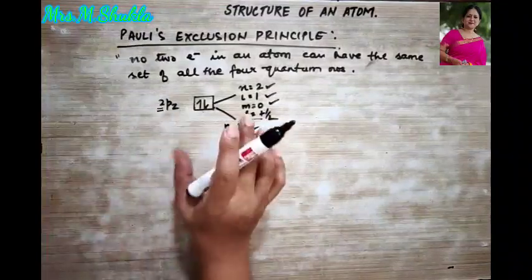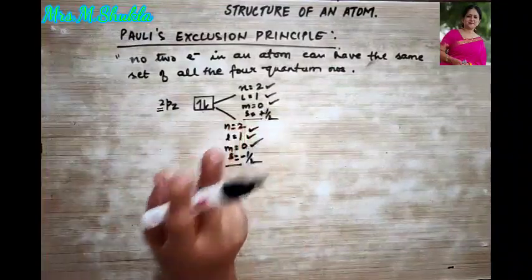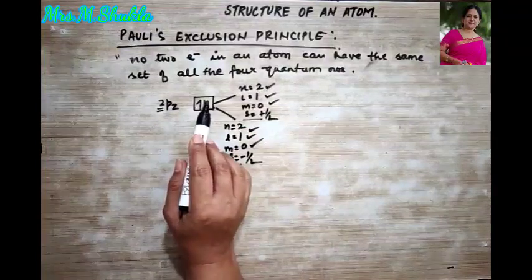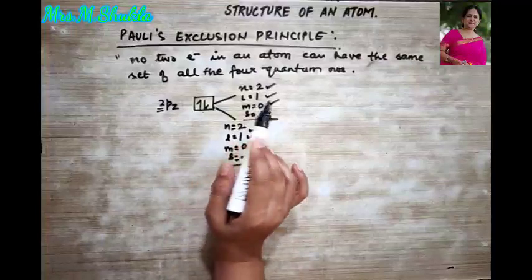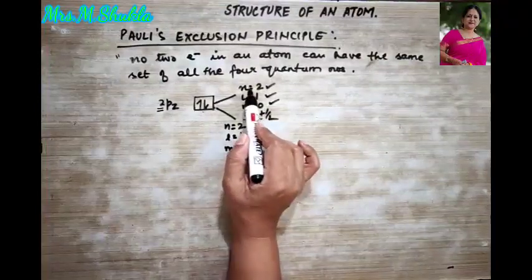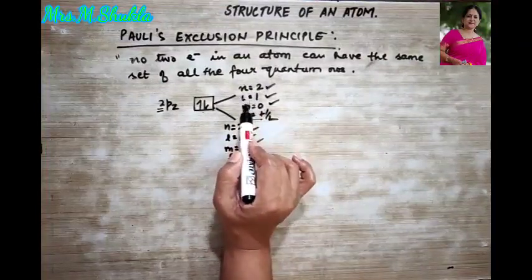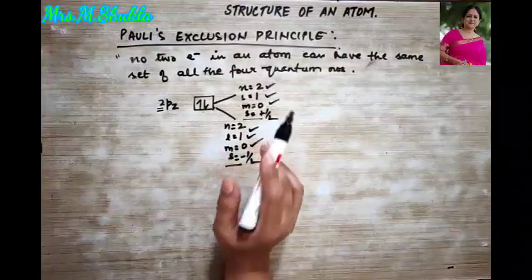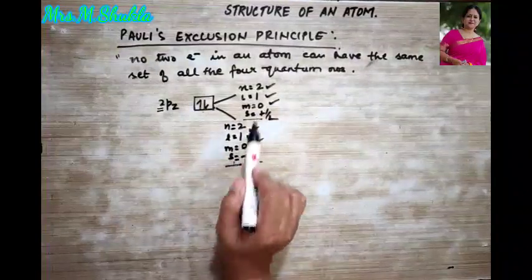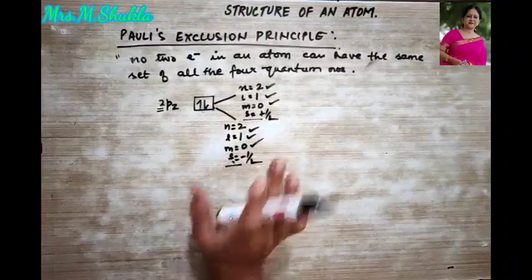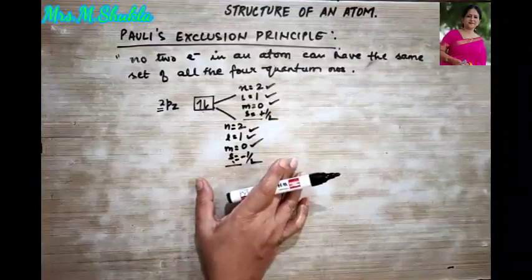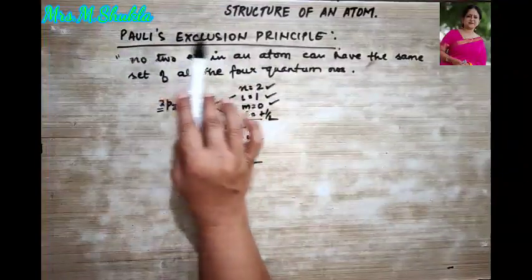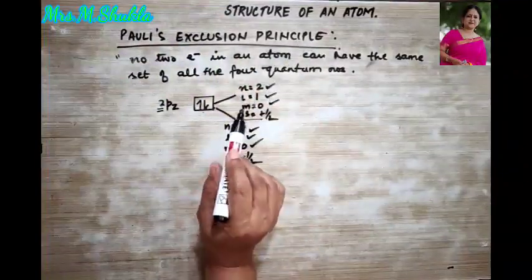An orbital cannot have more than 2 electrons, first and foremost, right? Why? Because 3 of its quantum numbers may be the same: principal, azimuthal, magnetic quantum numbers can be the same at the most. But then the 4th one will definitely be a different one. I hope this is very clear. This was expressed by Pauli and therefore it is called Pauli's exclusion principle.